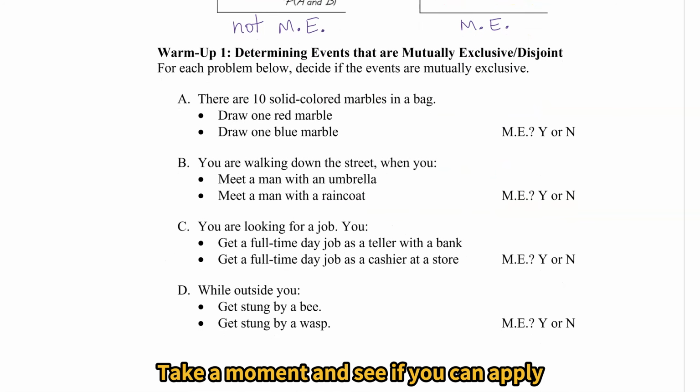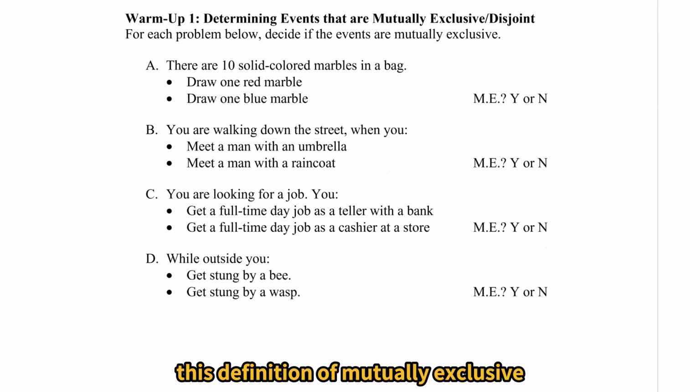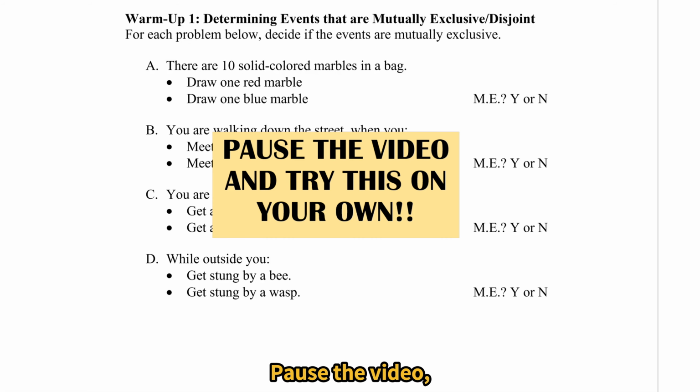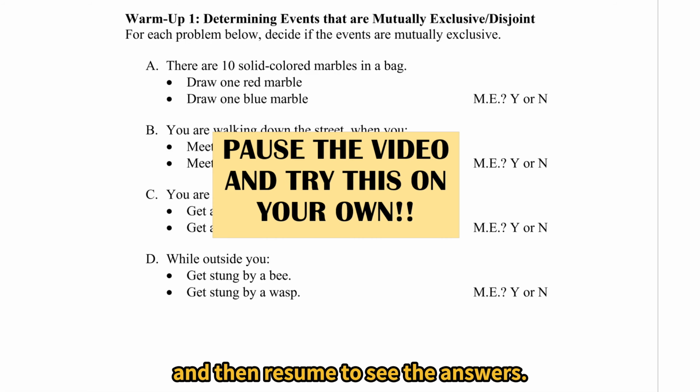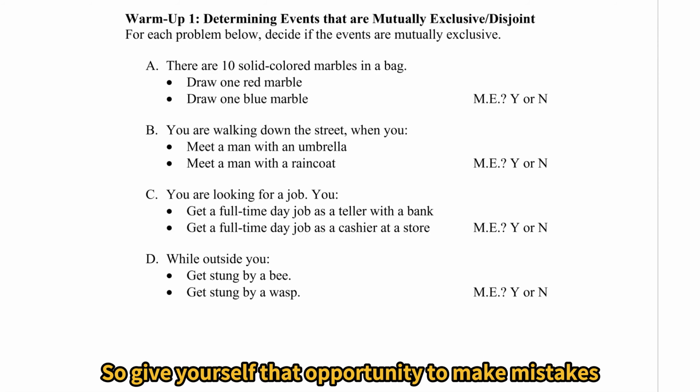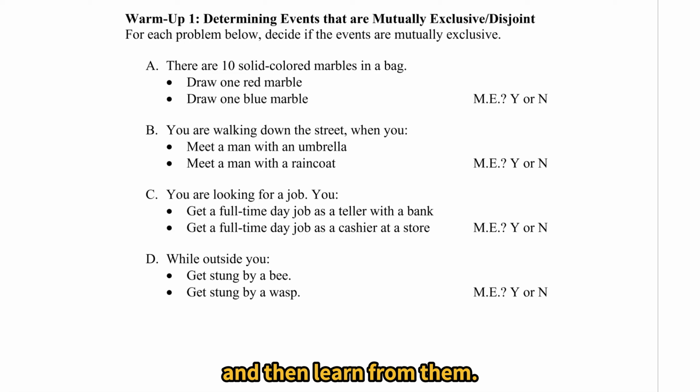Take a moment and see if you can apply this definition of mutually exclusive or disjoint to these four situations. Pause the video, try them on your own, and then resume to see the answers. Make sure you hit that pause so that you can try this on your own. Remember, the idea is to learn, and a great way of learning is learning from your mistakes and correcting them. So give yourself that opportunity to make mistakes and then learn from them.